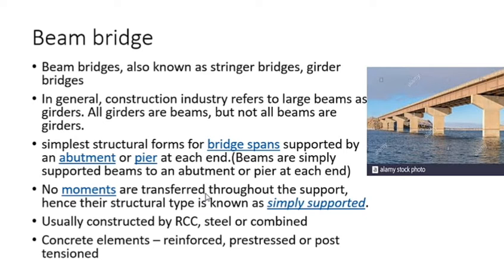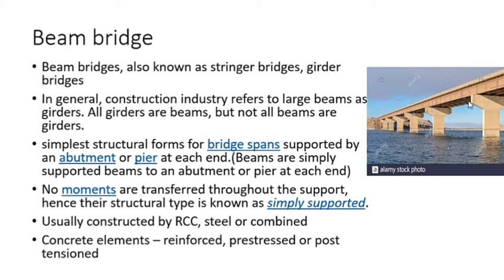The simple structural form: bridge span supported by abutments or piers at each end. Mostly simply supported beams by abutments or piers at the ends. You can see the abutment and piers here.